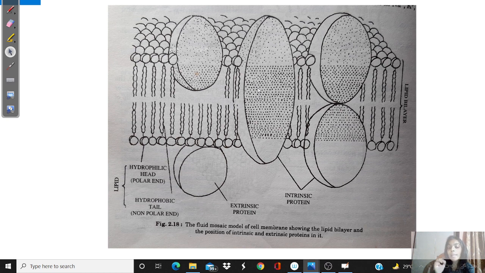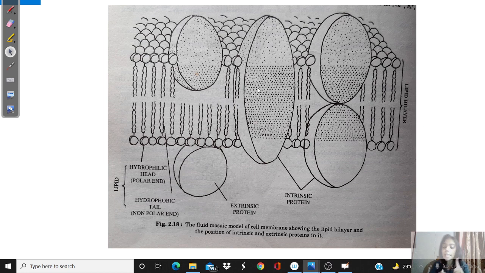So if somehow intrinsic proteins are being taken out, that will cause disruption in the structure, in the framework of the cell membrane. That will cause breakdown of the cell membrane. So this is all about the structural part. Now these proteins, why are they present? They must be having some purpose.